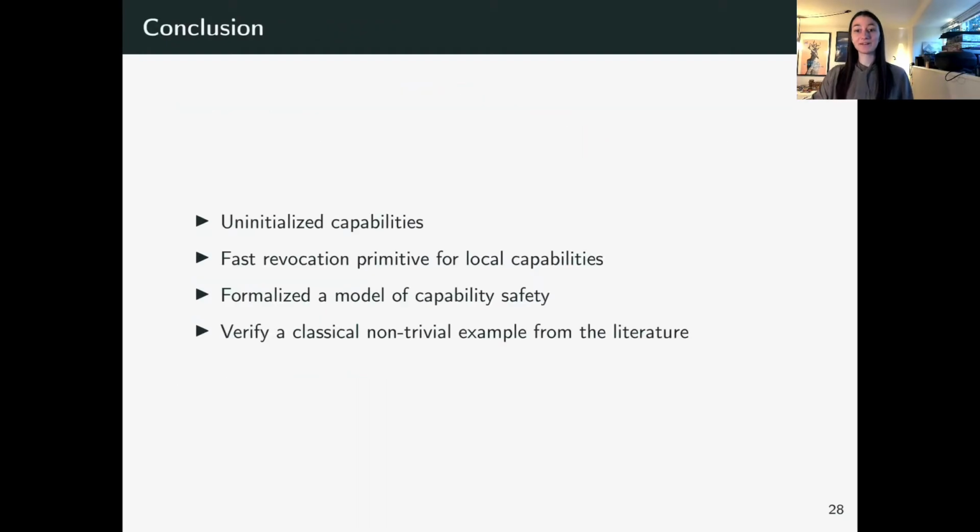So in this talk, I have presented uninitialized capabilities. I have shown how they can be used as a fast revocation primitive for local capabilities. I've presented an overview of our formalized model of capability safety. And finally, I have sketched out how we verify a classic non-trivial example from the literature.